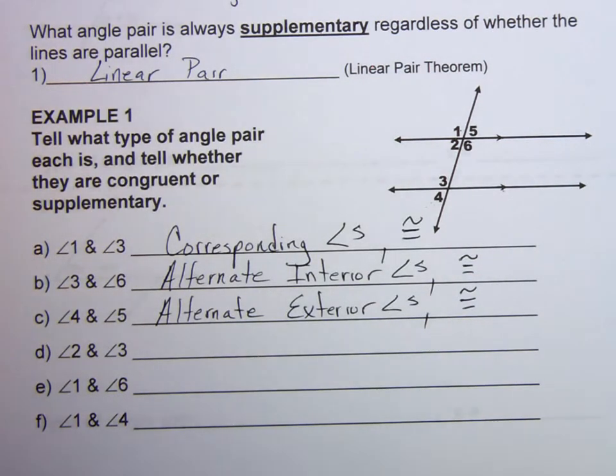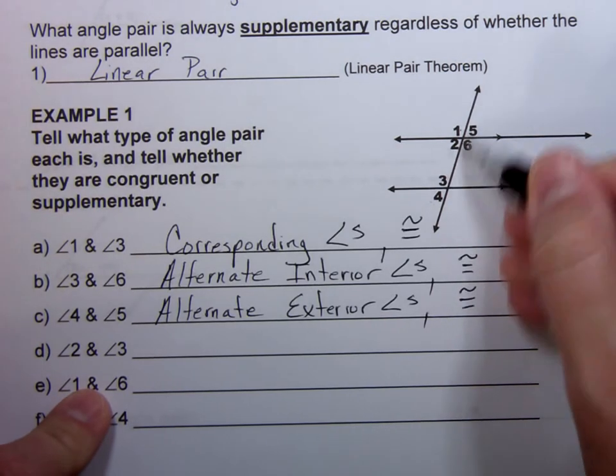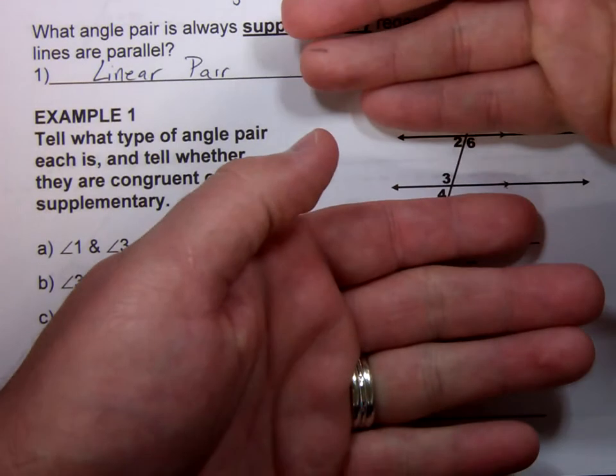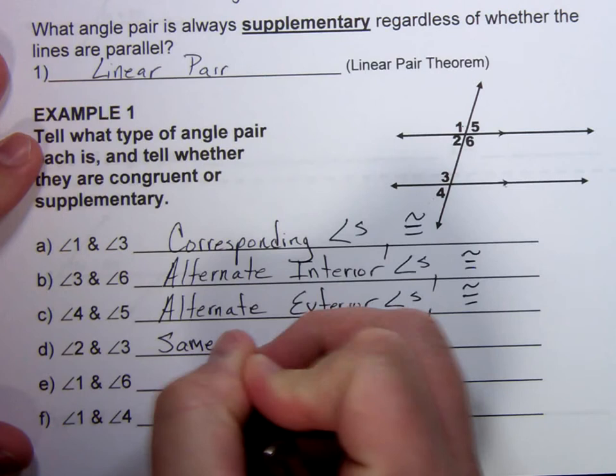Okay, angle 2 and angle 3. Angle 2 and angle 3 are both on the same side of the transversal, and they are in between those two lines. They are interior, so those are same side interior angles.